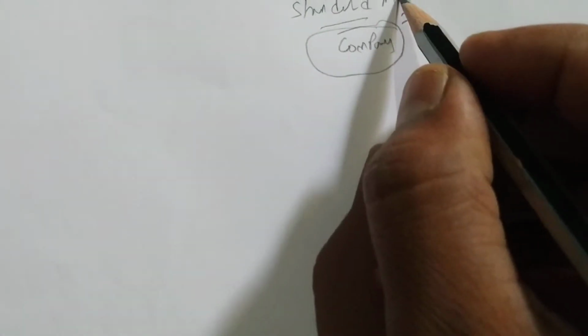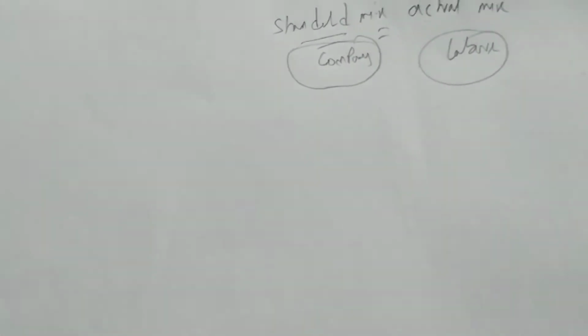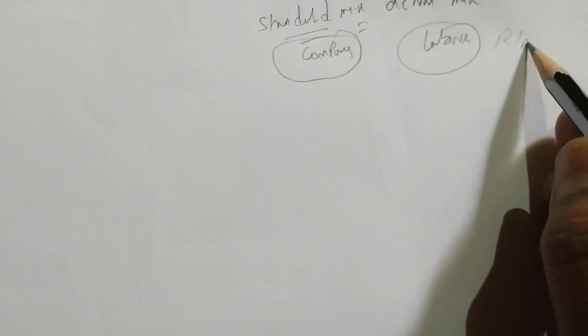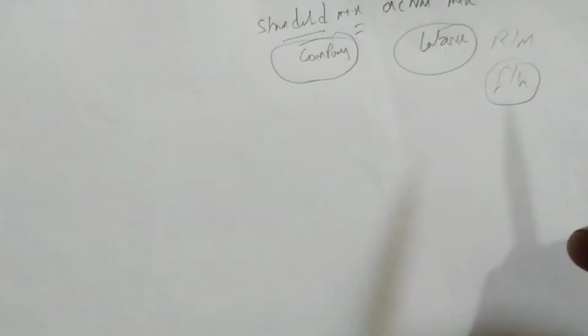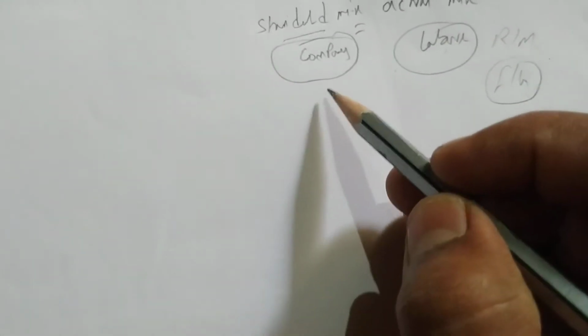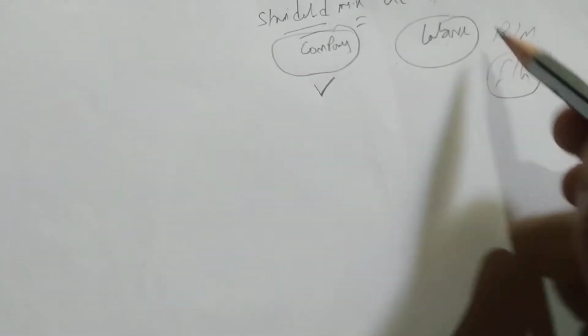Actual means what the labor will mix. The laborers working in the factory to convert raw material into finished goods have to mix some materials. The company says to mix some quantity, and the labor will mix the actual, that is called actual mix.